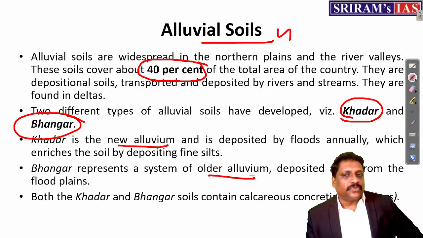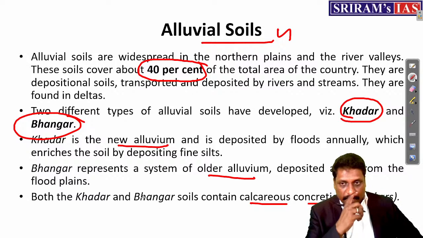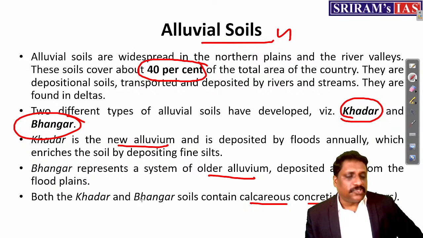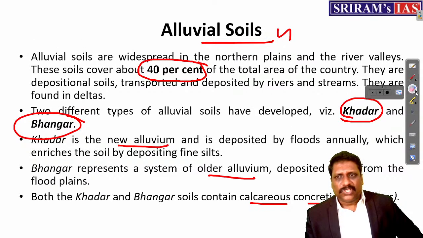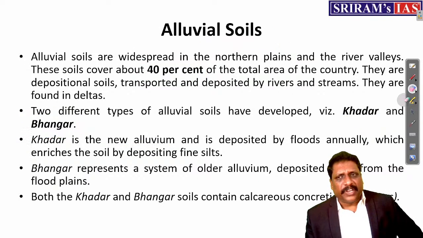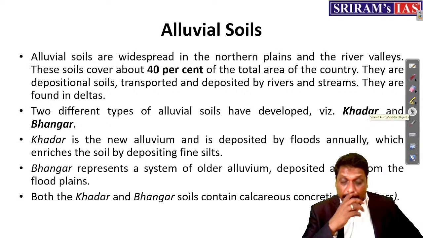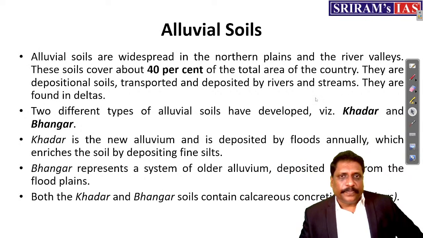Bhangar means old alluvial soil. And you remember even yesterday we talked about Kankar, the calcareous concentration rich soil. And Kankar is infertile soil, we said. So alluvial soil, only basic facts I know, but one fact I'm trying to take here: river deposited soil you call alluvial soil.